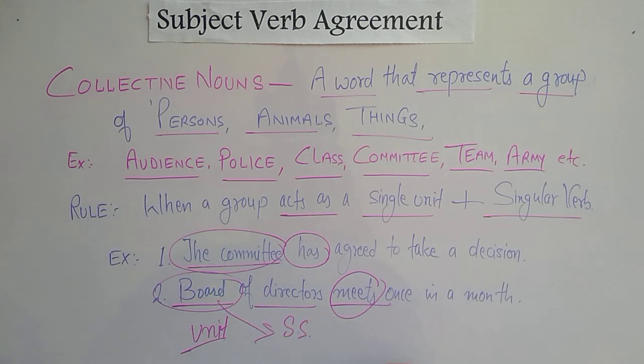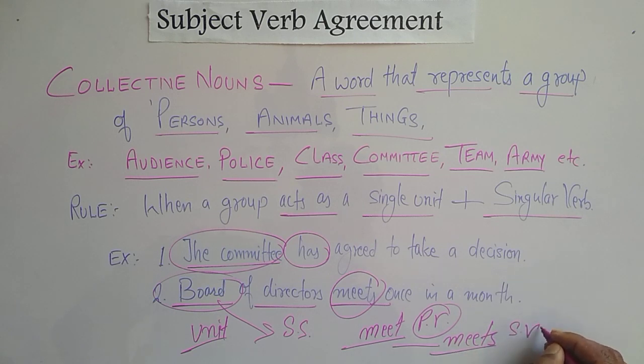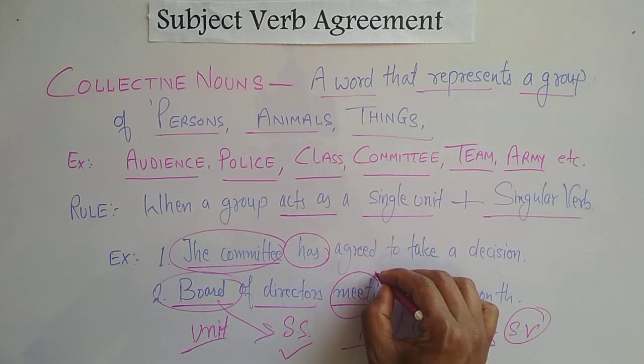Dear students, in the first video we already discussed that a verb without s or es is a plural verb, and when we add s or es to the verb, it is a singular verb. Now meets here is a singular verb. That's why, when board was working as a singular subject, we used the singular verb meets.